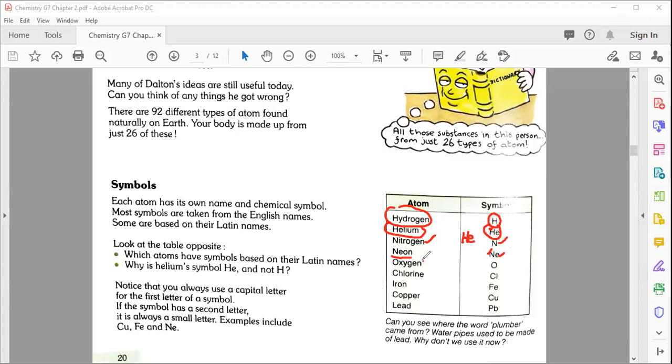Next you move to oxygen, that is capital O. Next is chlorine, that is capital C and then small l. After that you move to iron, that is Fe. It's not the English name of iron; that is ferrous or ferrum, you can say. Next is copper. For this you write Cu, not Co. Keep it in your mind. This comes from cuprous. Then is lead, that means Pb, that is the symbol of lead.